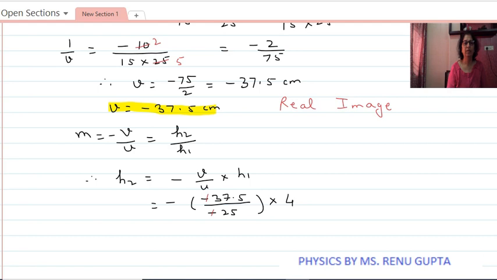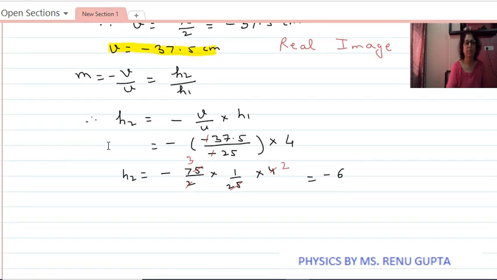So here again minus gets canceled. So finally h2 is equal to minus 37.5, I am writing as 75 by 2 into 1 by 25 into 4. So here we cancel out: 25 ones are 25, 3s are 75, 2 ones are 2, 2s are 4. So h2 is equal to minus 6. Therefore height of image is equal to minus 6 centimeter.